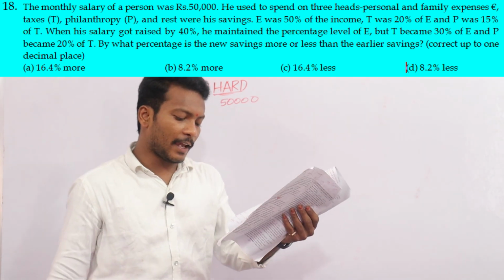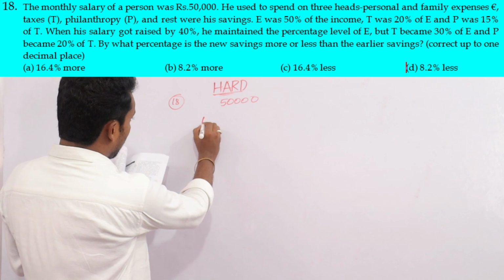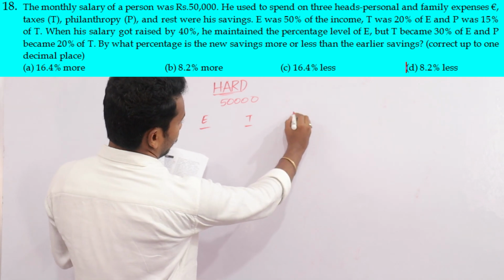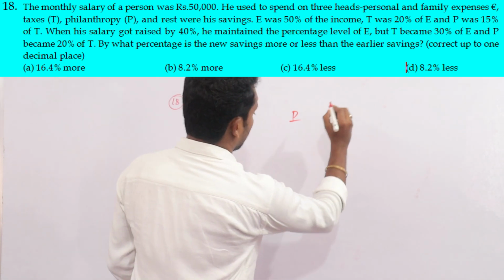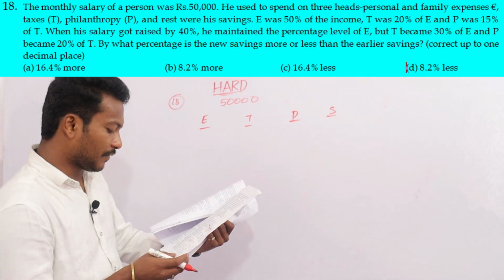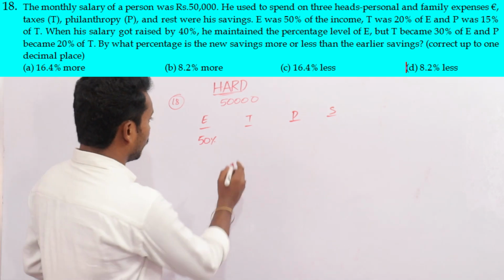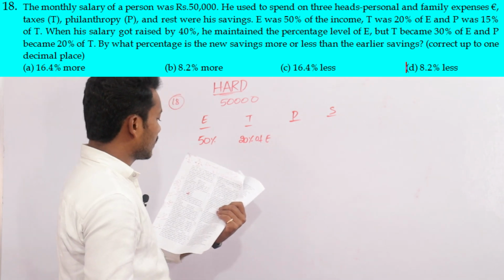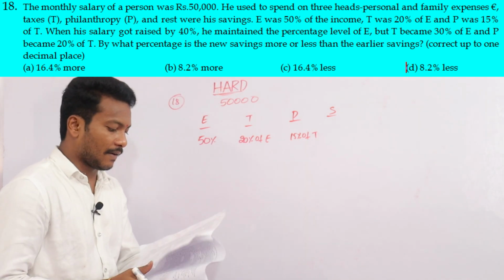50,000. He used to spend on three things: personal family expenses, taxes, and then philanthropy. The rest is savings. Expenses E were 50% of income, that is 50, T was 20% of E, and P was 15% of T. The remaining is savings. Okay, the first line is over.